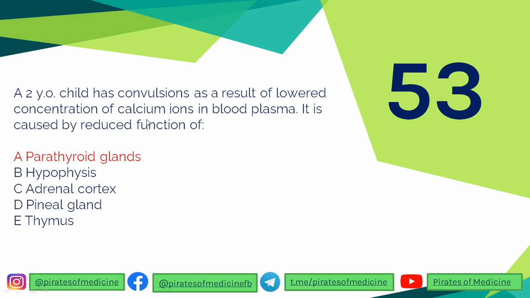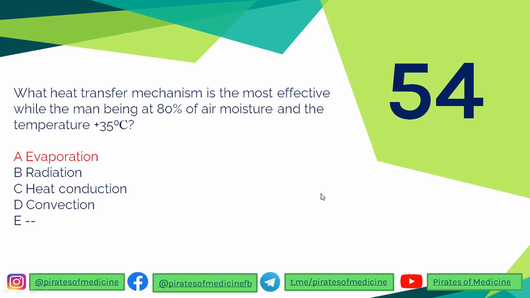This is what is seen in the patient, which results in convulsions. That is why the answer over here is reduced function of parathyroid gland. I hope you understand it. Pretty simple, right? So the 54th question today is: what heat transfer mechanism is the most effective while the